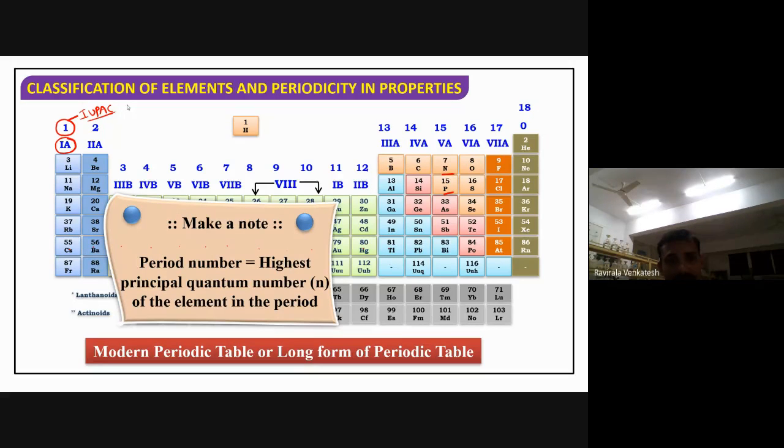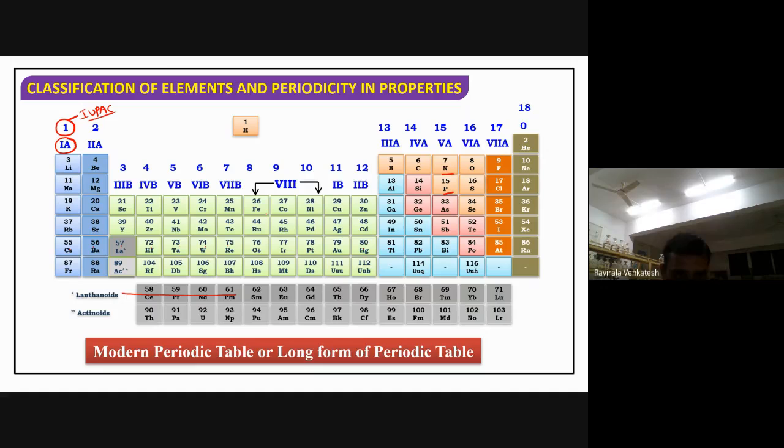Period number is equal to the highest principal quantum number of the element in the period. This is the note for you. So if anybody asks what its period number is, just go for the highest principal quantum number. I will give an explanation for this. We'll take one example, scandium. Now write the configuration of scandium.